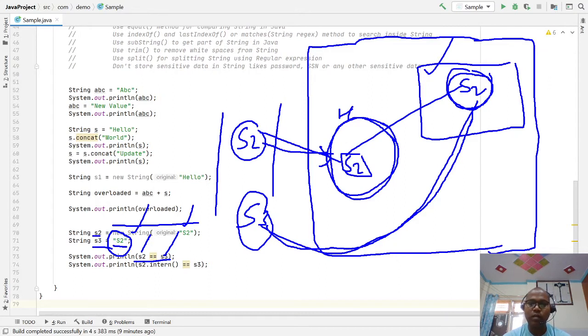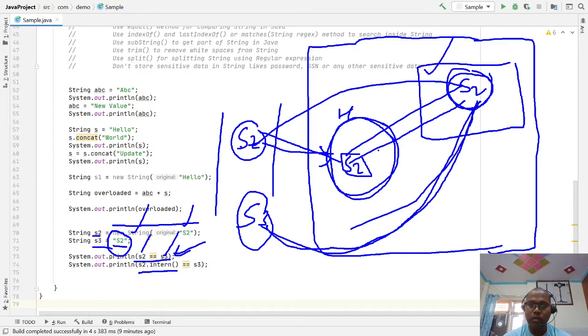So s2 refers to a different object and s3 refers to a different object, so these two are not equal. But sometimes I have the option: if I say s2.intern(), it refers to the common pool memory, and it returns the reference from the pool memory.